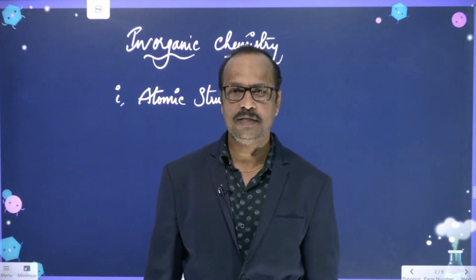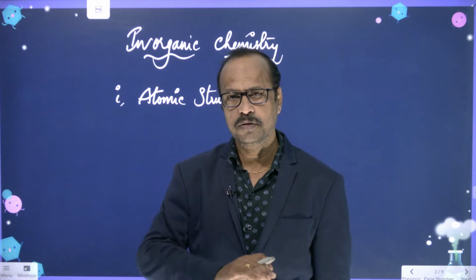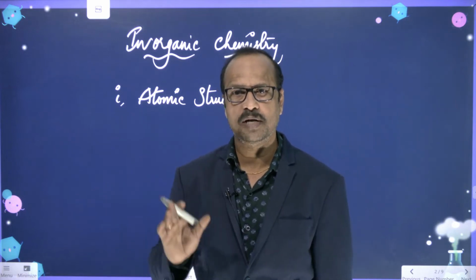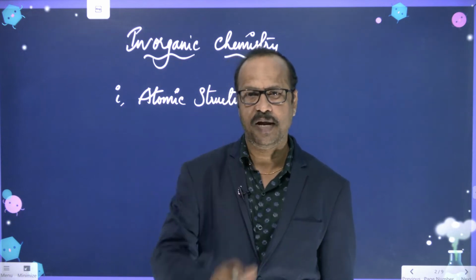So this is a basic and very important chapter, because to understand the total concept of chemistry, first you should know the structure of an atom.